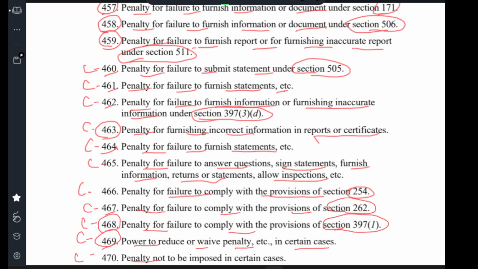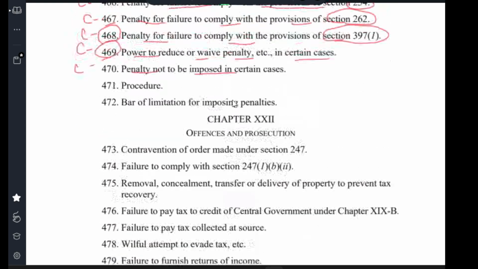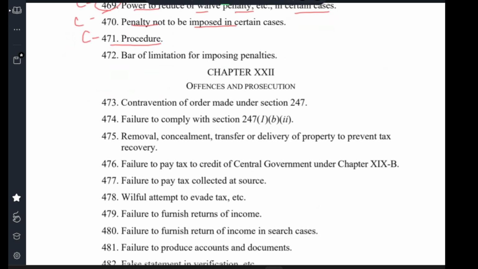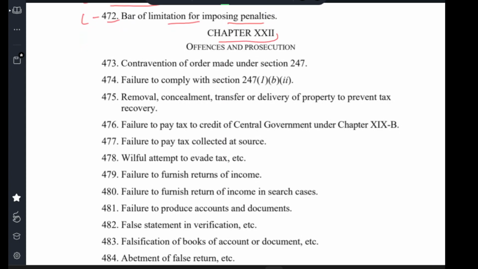Clause 470 penalty not to be imposed in certain cases. Clause 471 procedure. And Clause 472 bar of limitation of imposing penalty. Chapter 22 offences and prosecution. Clause 473 contravention of order made under Section 247. Clause 474 failure to comply with Section 247 1B2. Clause 475 removal, concealment, transfer or delivery of property to prevent tax recovery.